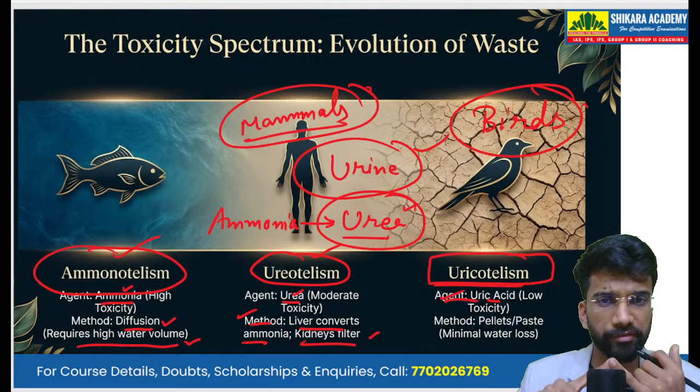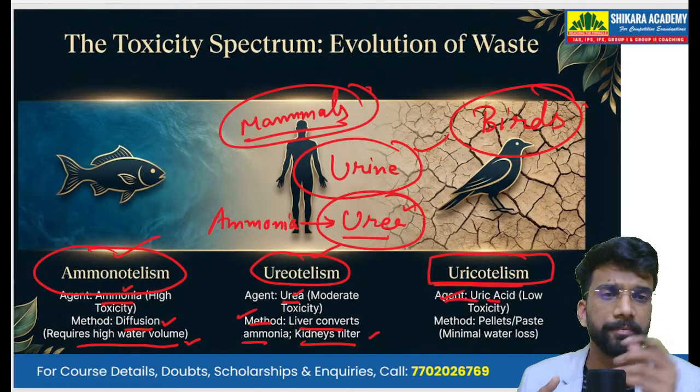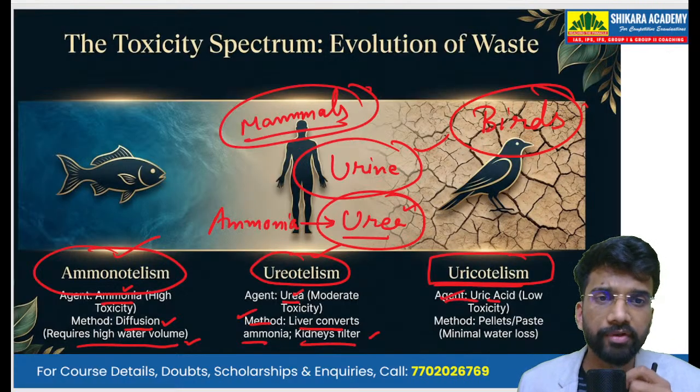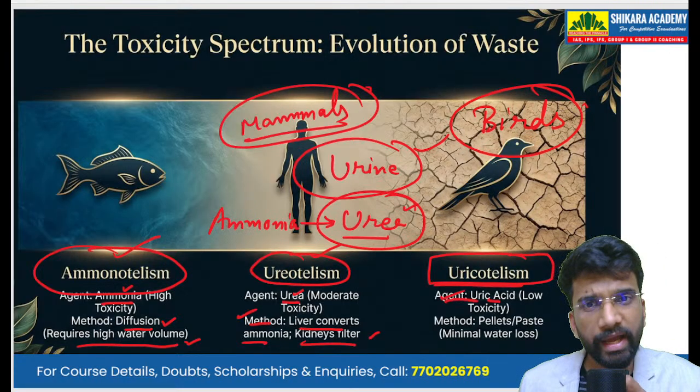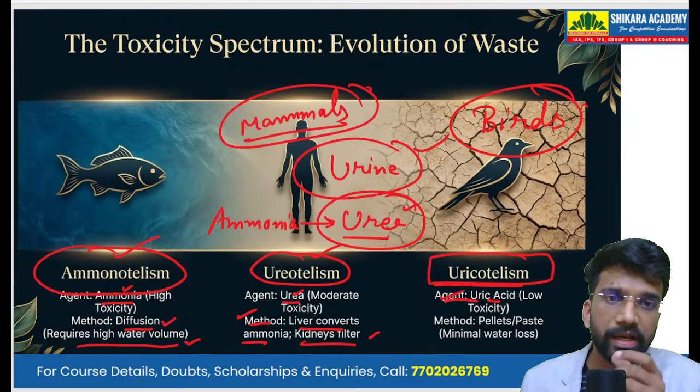So in fishes, we have ammonia. In mammals, including humans, we have urea. And in birds, we have uric acid. Now, uric acid, when we compare it with ammonia and urea, is less toxic.